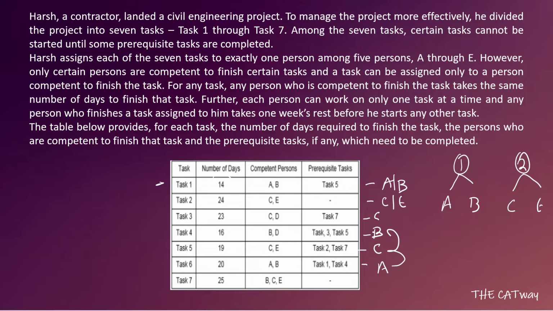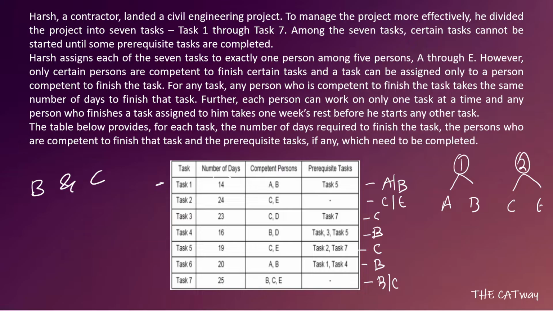We know we have to make sure that there are only two names. C cannot be here, so definitely B has to take this place. And in this one it can be B or C, anybody. So from this we can conclude that B and C are the persons with the help of whom we are going to solve this question, that is they are the only persons who are going to do all the tasks. Now let's see what is the case which we are going to make.